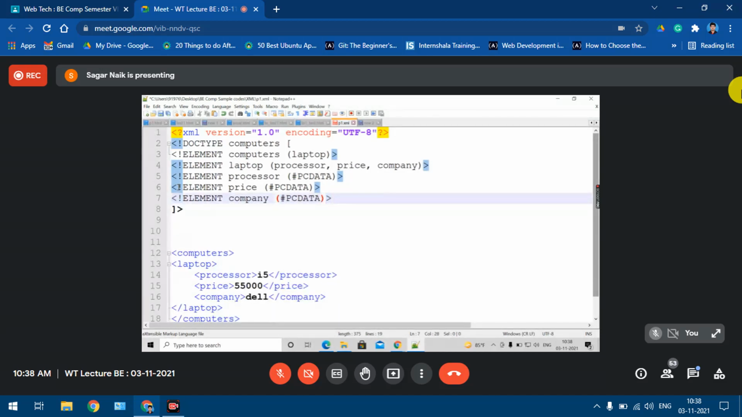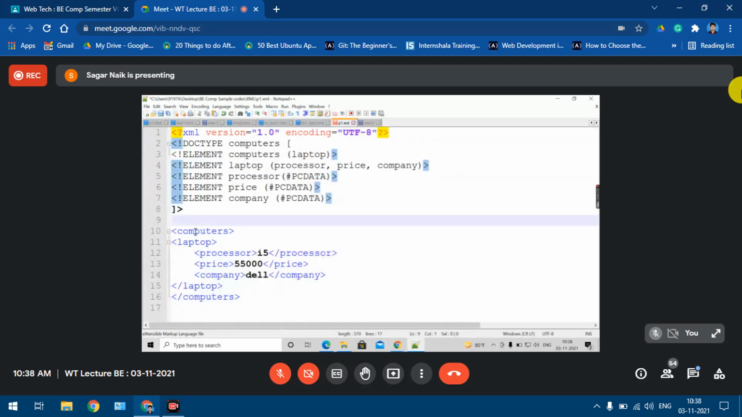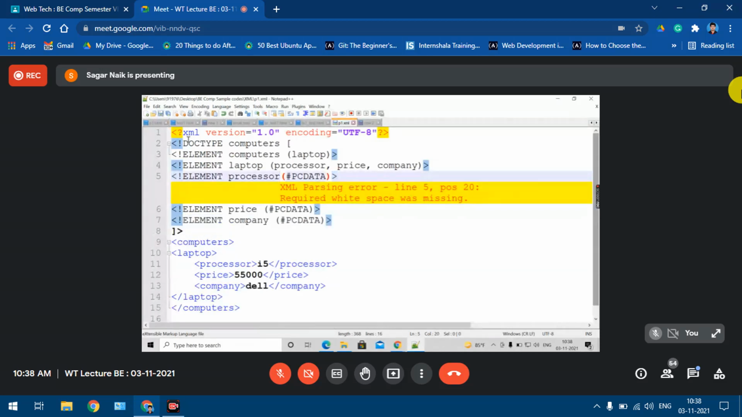So I'll try to save my file now. This is my internal DTD that I have defined for this XML file, right? Yes or no? Now I'll try to save this code. But when I'm trying to save this code, it is giving me some error. It's saying that in the DTD there is some mistake. But logically, when you look at it, it was correct.